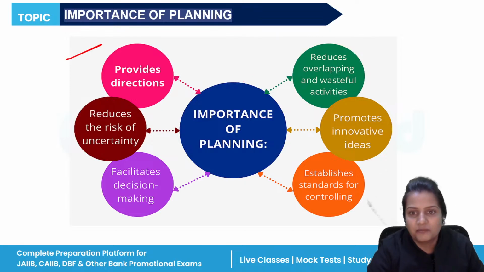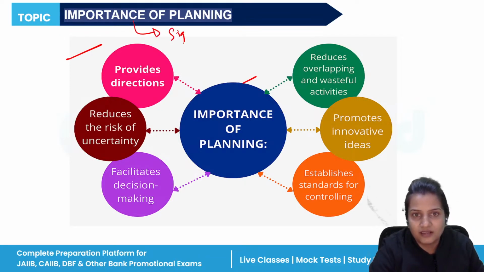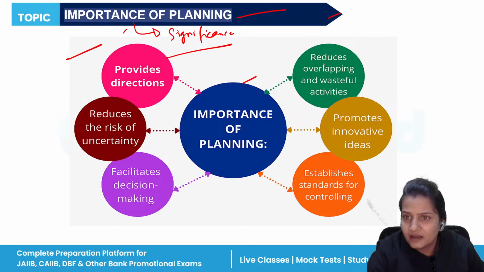Now, next is the importance of planning, which you can also call the significance of planning. Planning is very important for our organization. Without planning, no other task can take place. So planning is the first and foremost function of management for any business organization. Now, what are its importances? It reduces overlapping and wasteful activities.